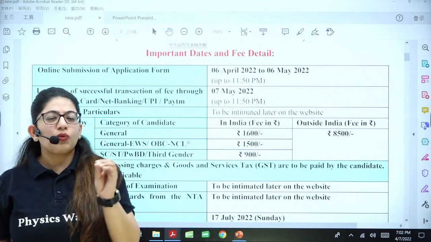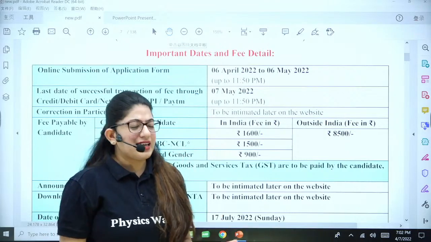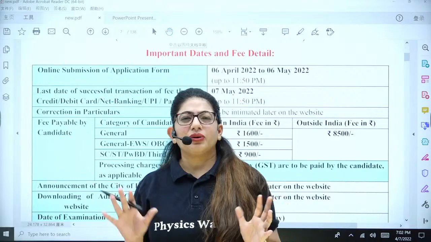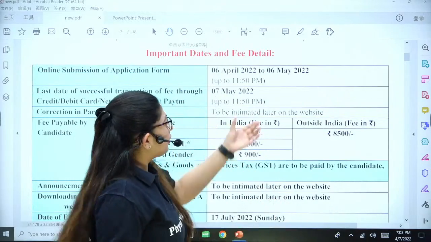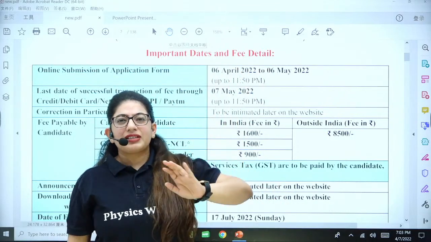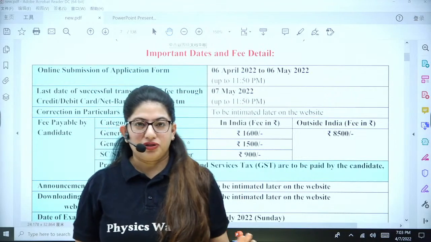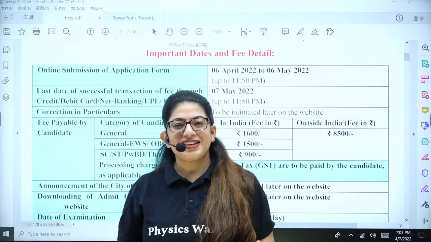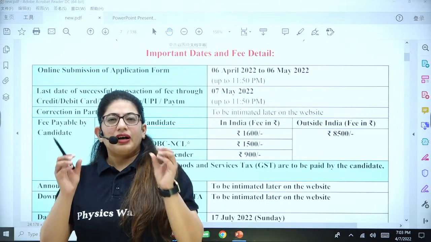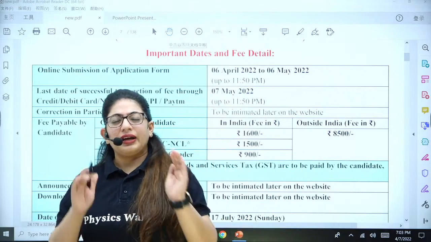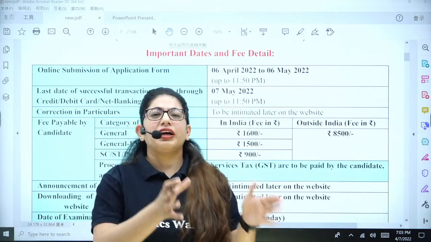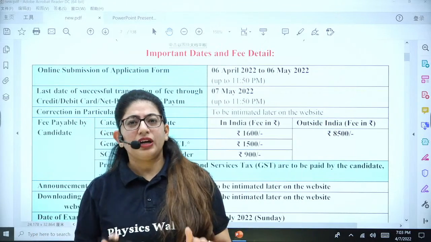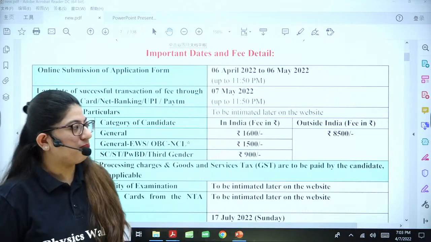so you have to fill the form before that. One advice that I want to give you all is that guys, see, there is no hurry in filling this form, because you have a lot of days. So be relaxed, find a day, and on that day, fill the application form. Don't be in a hurry because the notification came yesterday. It's not first come, first served. So whenever you get time, keep your documents ready, and on a relaxed day, with the help of your guardian or your elder brother, sister, or your parents, just fill that form, right? So do not hurry in filling the form.